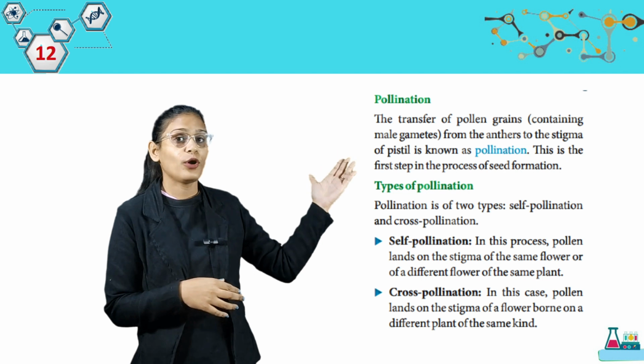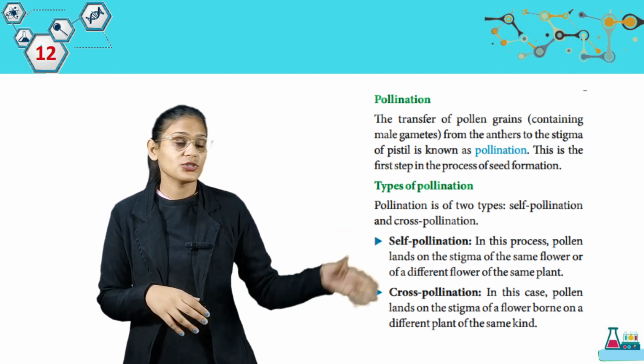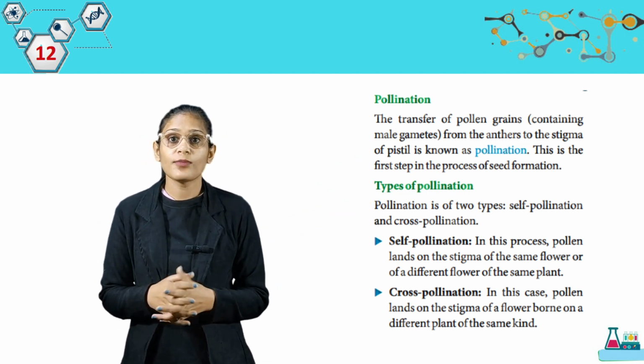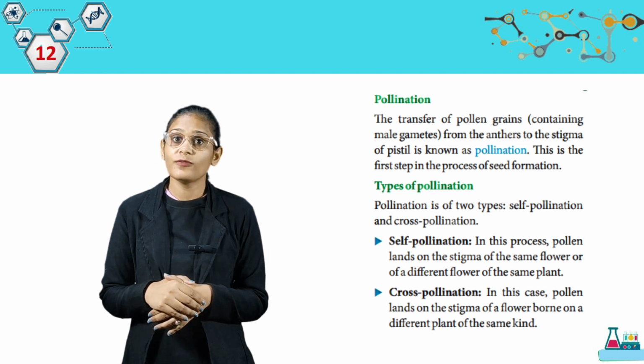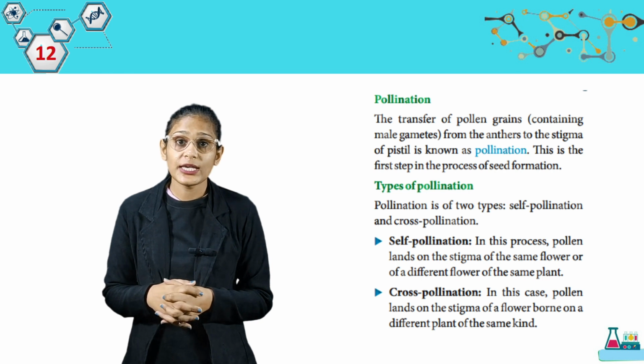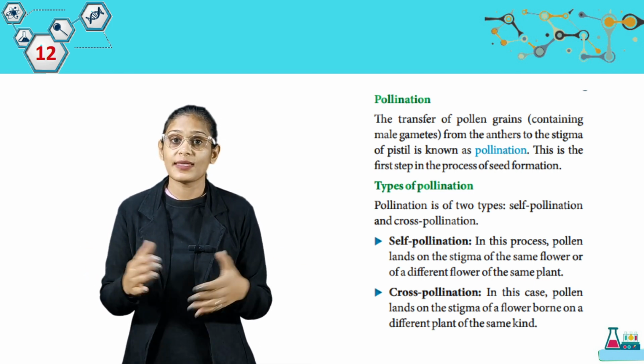Now, types of pollination. Pollination is of two types: self-pollination and cross-pollination. Here, self-pollination. In this process, pollen lands on the stigma of the same flower or of a different flower of the same plant. Now we have cross-pollination. In this case, pollen lands on the stigma of a flower borne on a different plant of the same kind.